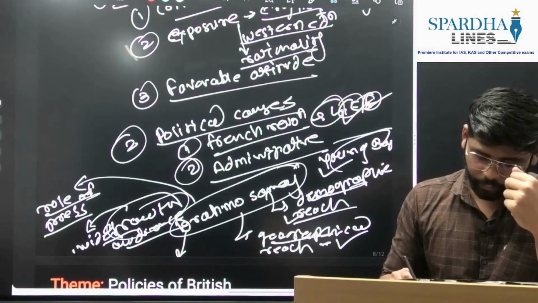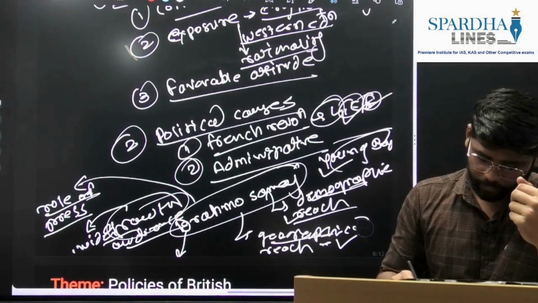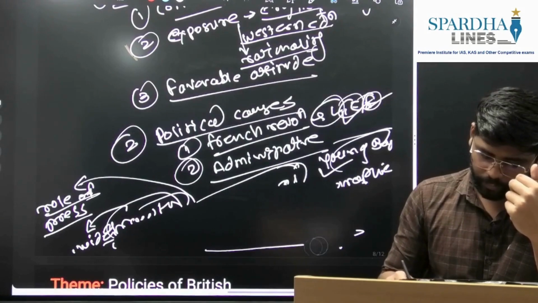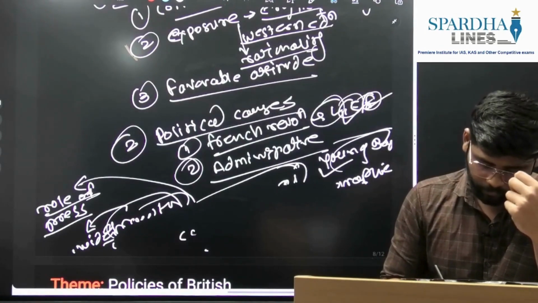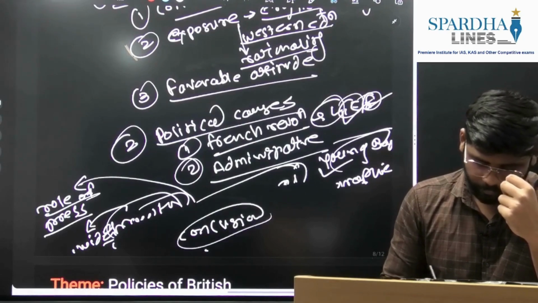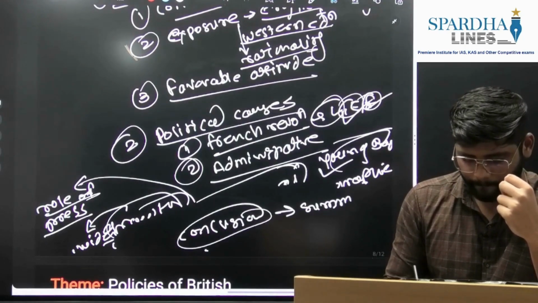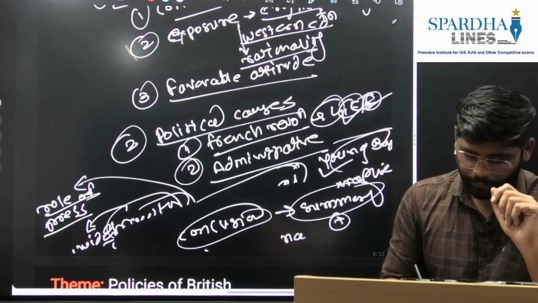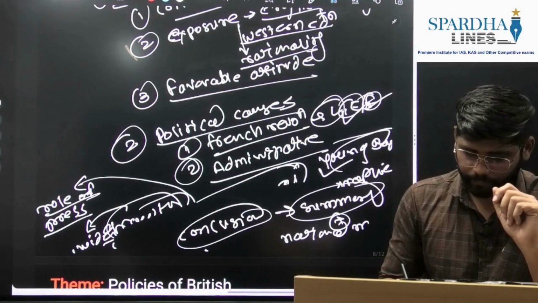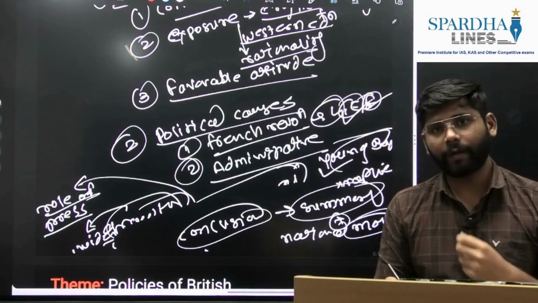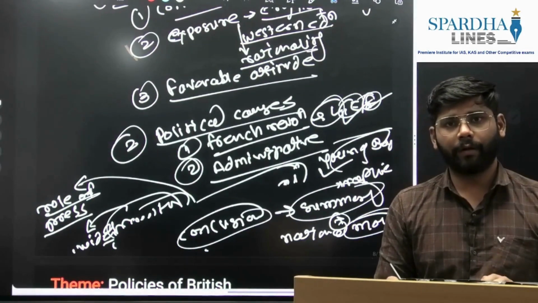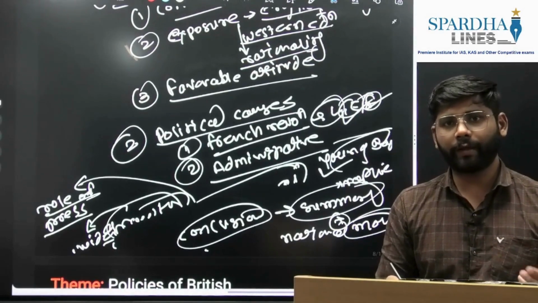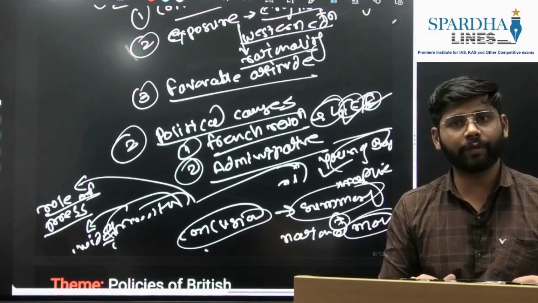So the final part is the conclusion. When we are discussing the conclusion, we have some standard conclusions. Briefly, we can write a summary, and in the next part we can write how it created a base for the national movement. They united Indians. Also, they formed the intellectual base for the rise of the national movement. So this way we can connect these social reform movements to the national movement.